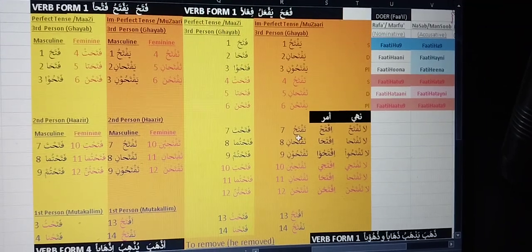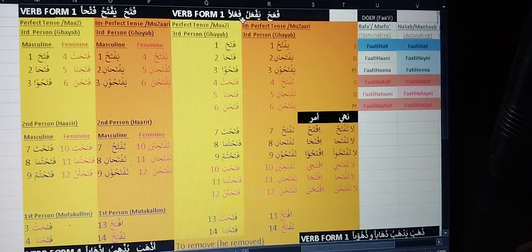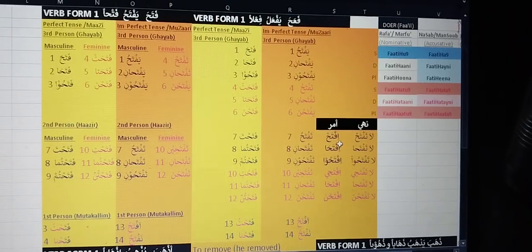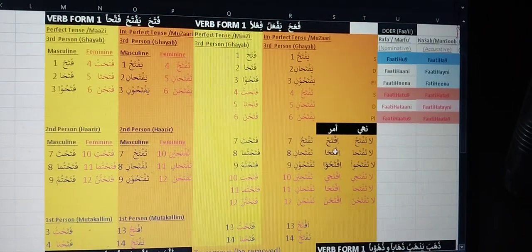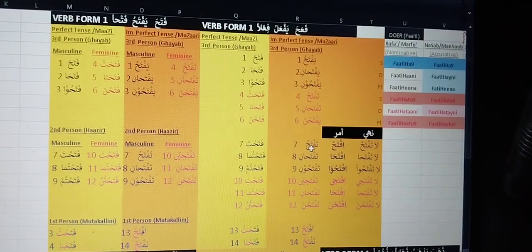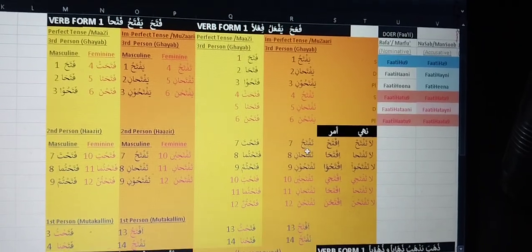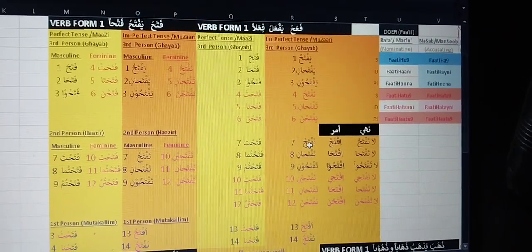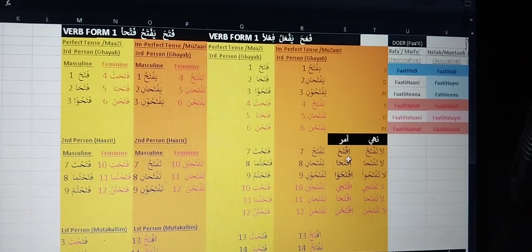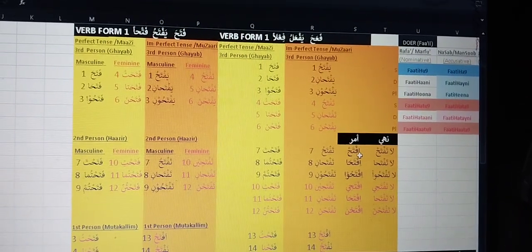But the difference is that in forming the amr we remove the alamat muzare, and if it's a three-lettered word, then we add an alif with a kasra beneath it if the second-to-last letter has a fatha or kasra. However, if there is a dhamma on the second-to-last letter, then we put an alif with a dhamma over it.